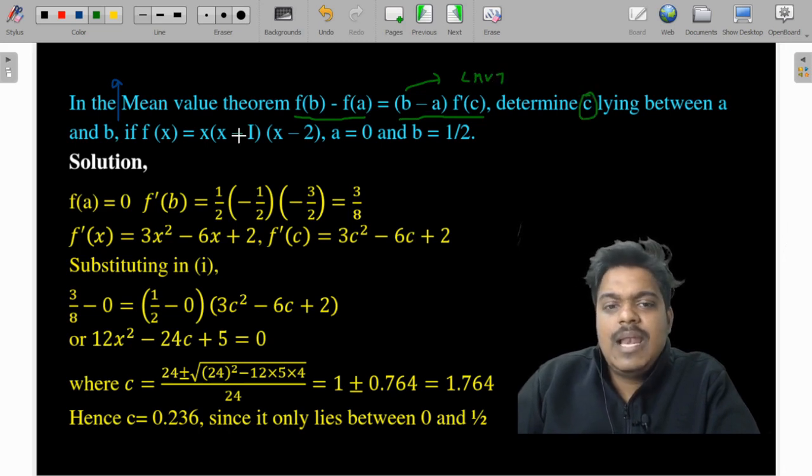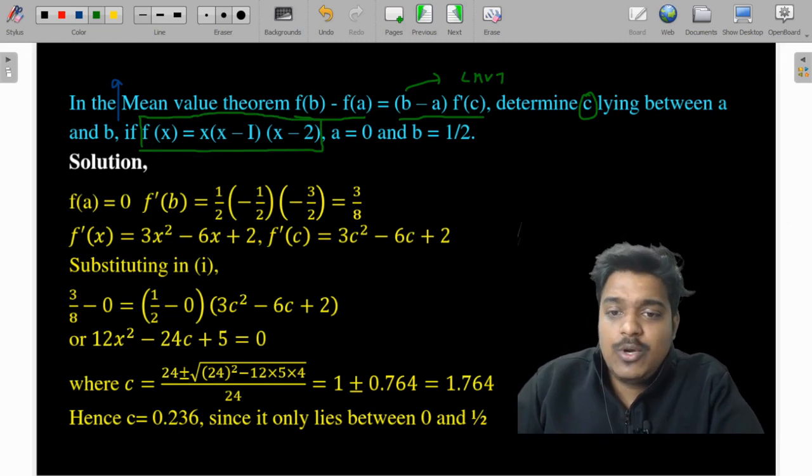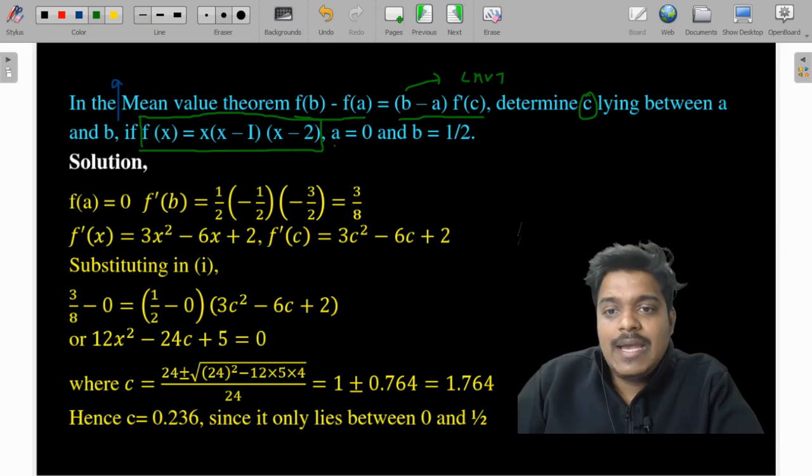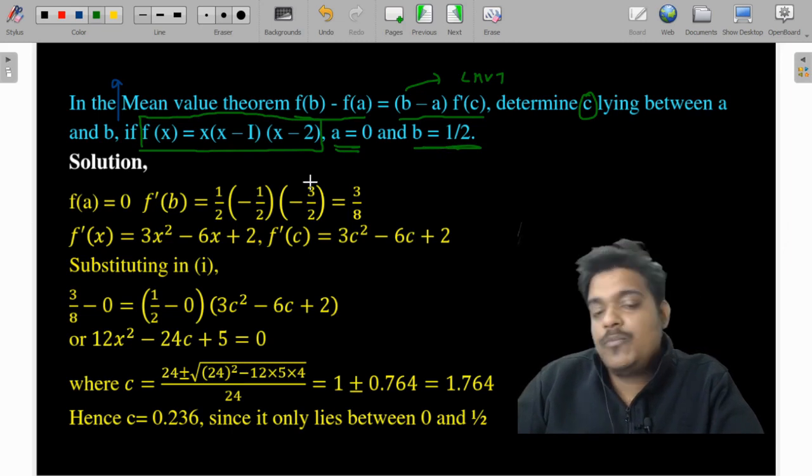Determine c lying between a and b if f of x is given by x into x minus 1 into x minus 2. Okay sir, no issues in that. And the range is a is equal to 0, b is equal to 1 by 2.